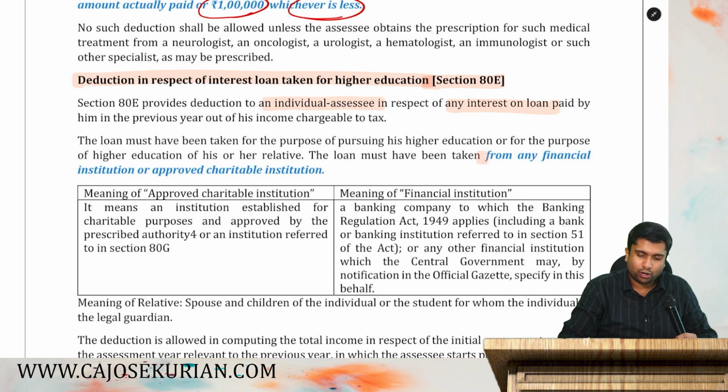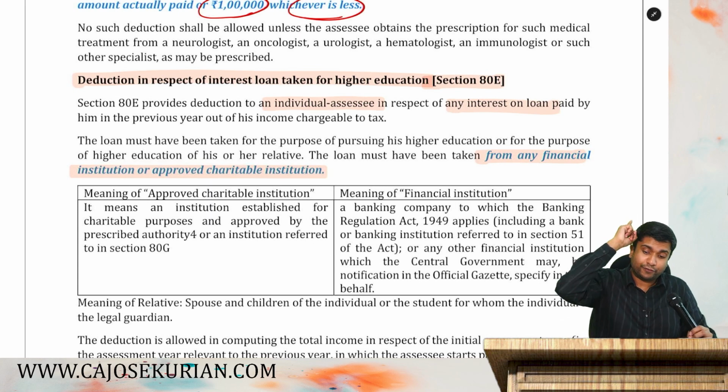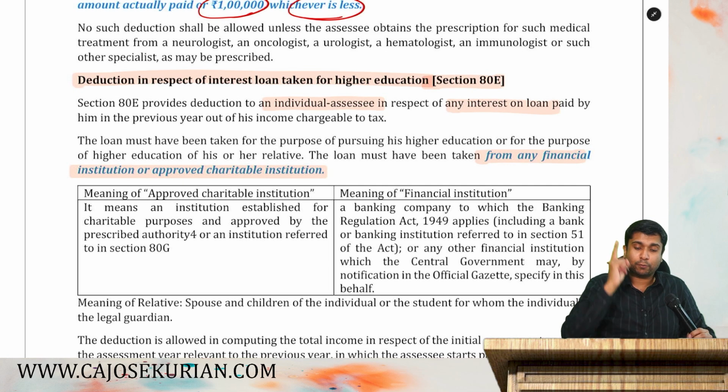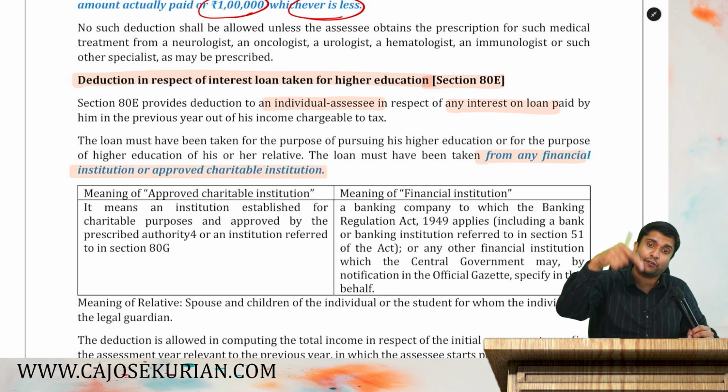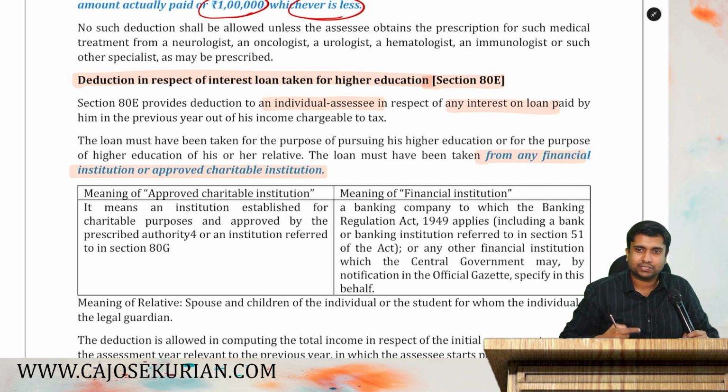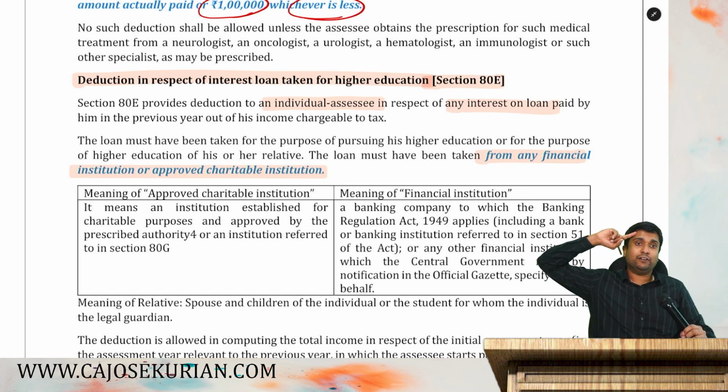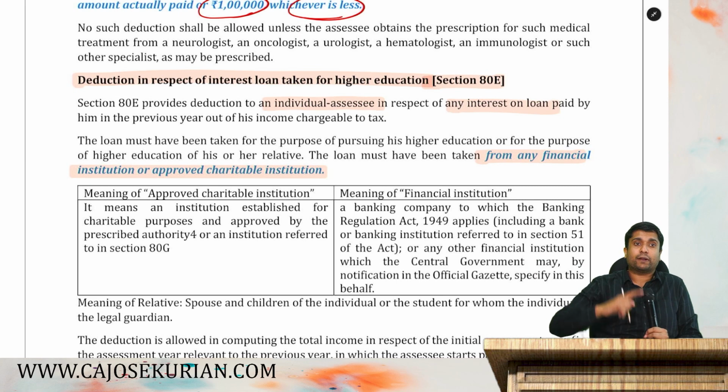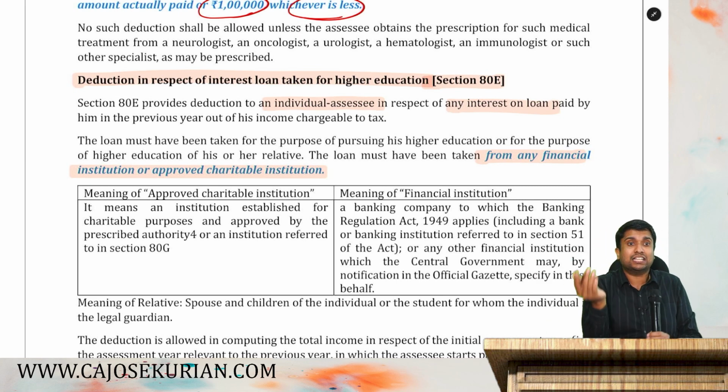Number one, the loan should be from any financial institution or an approved charitable trust. The loan should be taken from a financial institution or an approved charitable trust. Say you have taken a loan from your friend and you are paying interest. Will you get that interest as a deduction under 80E? No. It has to be taken from a financial institution or from an approved charitable trust who provides these kinds of loans.